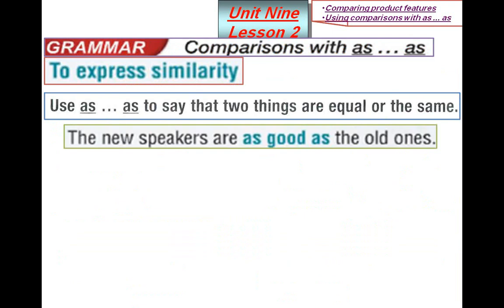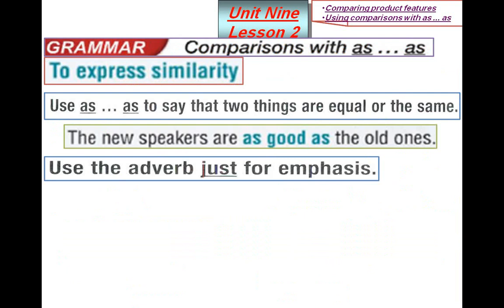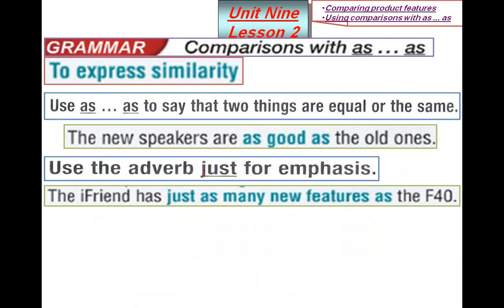The new speakers are as good as the old ones. Also, I use the adverb just for emphasis, to emphasize the sentence or the information. I say, the iFriend has just as many features as the F40. And the iFriend and F40 are electronic devices.